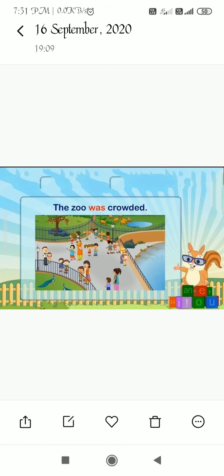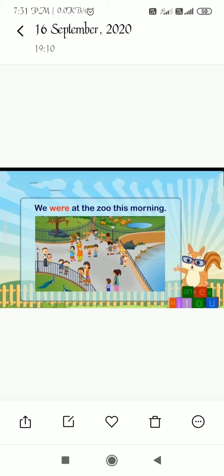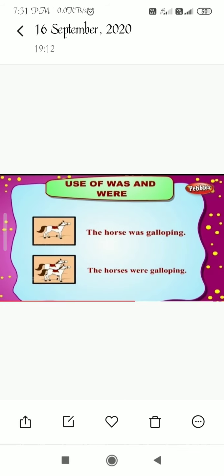Look at the picture. Here the zoo was crowded. In the past we had visited a zoo and we are telling that at that time the zoo was crowded. There were a lot of people in the zoo. We were at the zoo this morning. Now the morning has gone and I'm telling someone that we were at the zoo this morning. Then is the use of was and were.